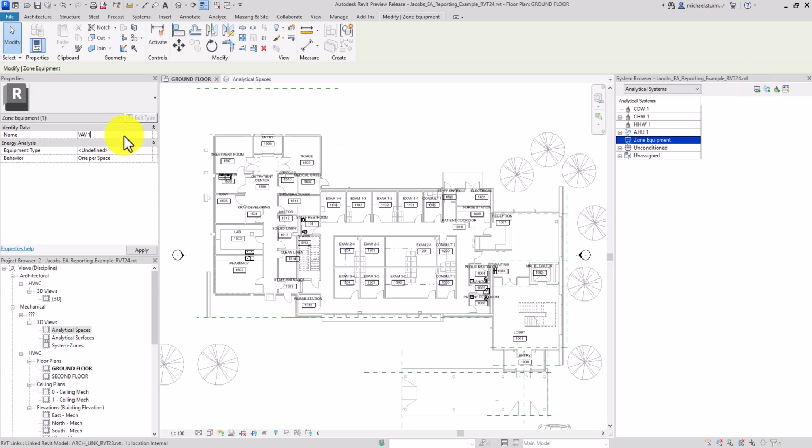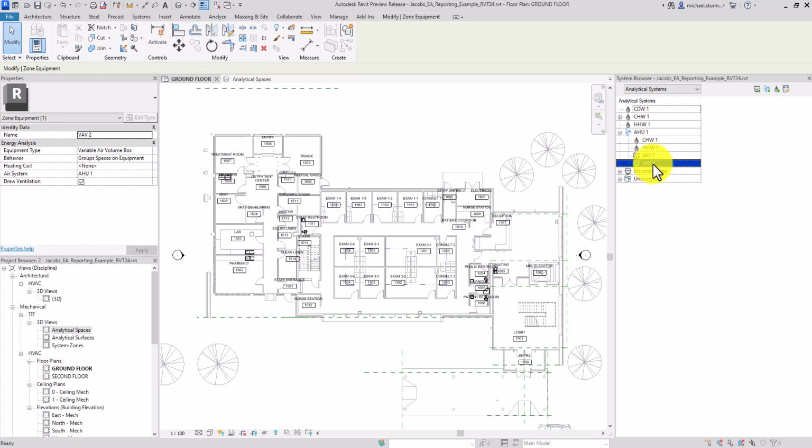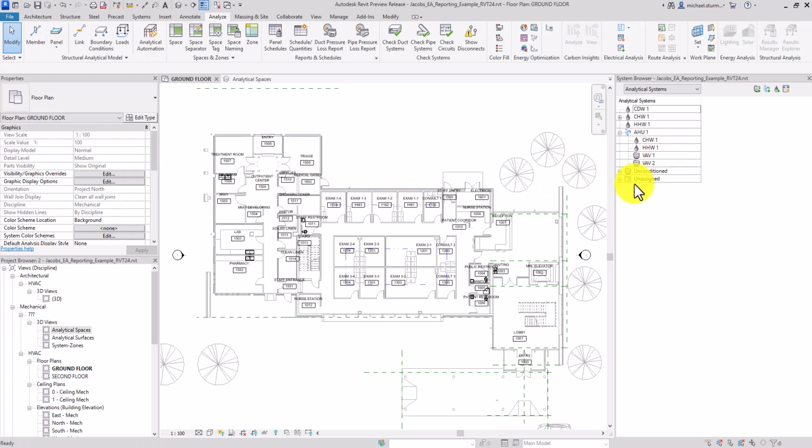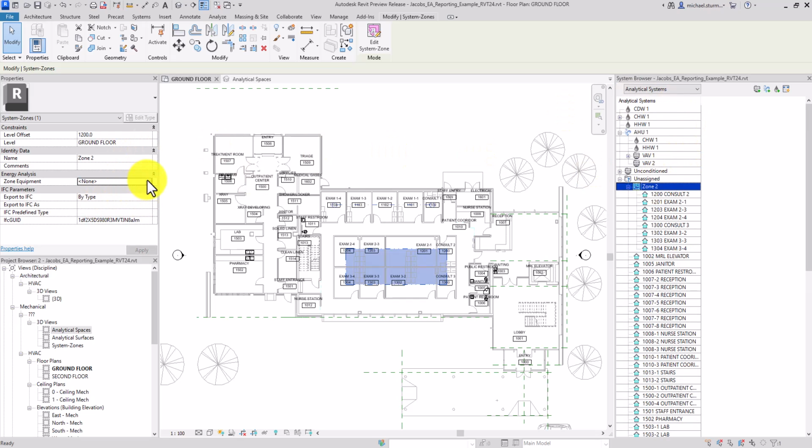zone equipment. I'll call these VAV1 as variable air volume boxes, and we'll assign it to the AHU1 system. And we'll group the spaces per equipment. You can duplicate this one to create a second one with the same properties. Now go to zones and apply the zone equipment that you want, in this case VAV1 and VAV2.